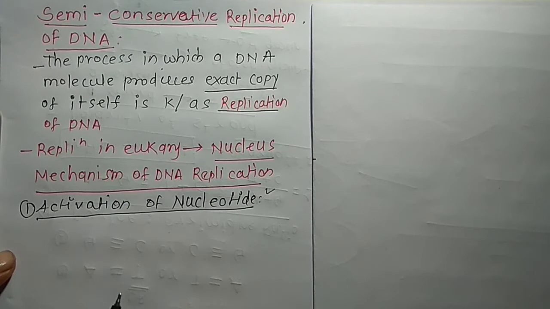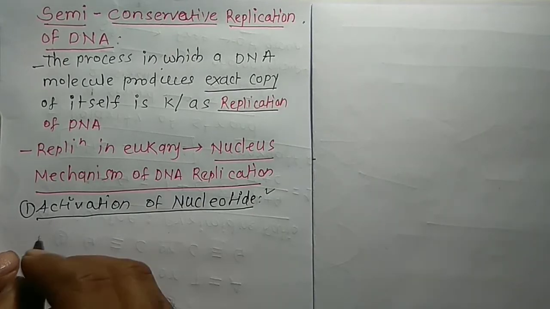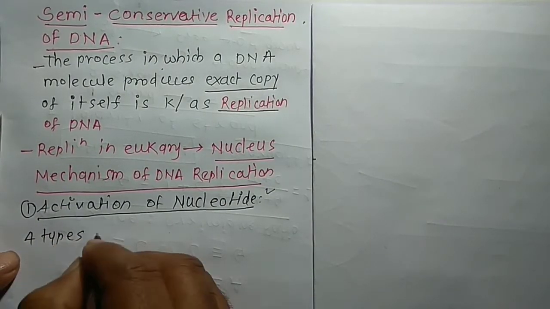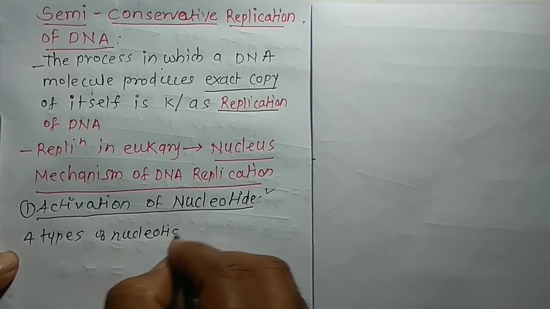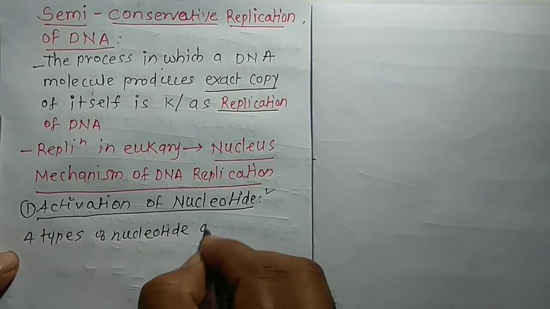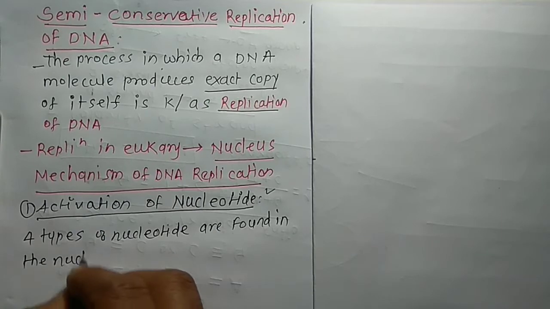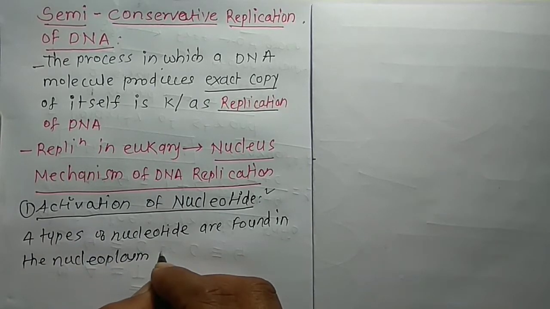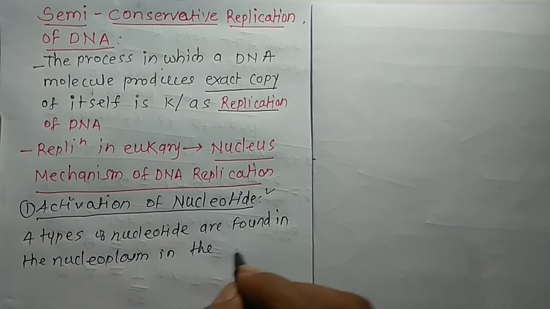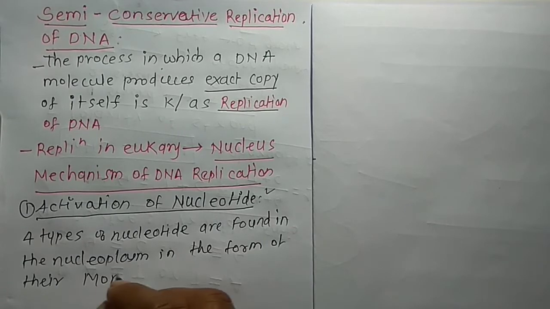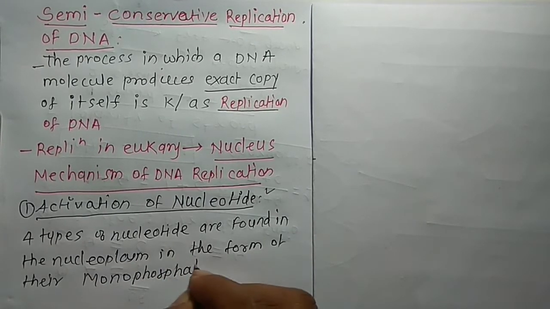So all the 4 types of DNA nucleotide are found in the nucleoplasm in the form of the monophosphate. चारों टाइप के जो थे डीएनए न्यूक्लियोटाइड आर फाउंड इन द न्यूक्लियोप्लाज्म. याद रखना 4 टाइप्स ऑफ द डीएनए न्यूक्लियोटाइड. 4 types of nucleotide are found in the nucleoplasm in the form of their monophosphate.